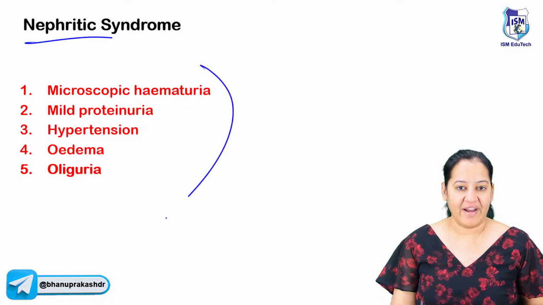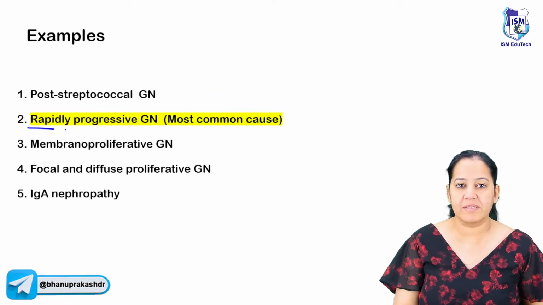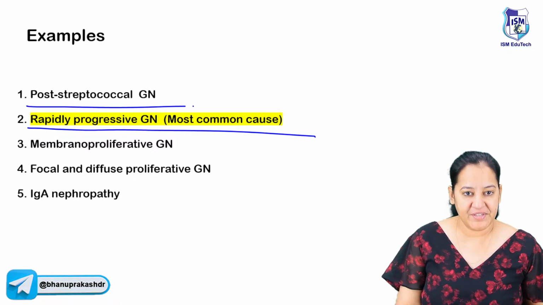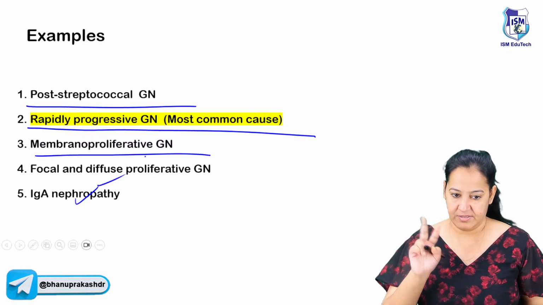Okay, so this is nephritic. Read the properties I told you. Read the examples. The most common cause is RPGN. Apart from that, PSGN is also there. Membranoproliferative is also there. These are for both sides.